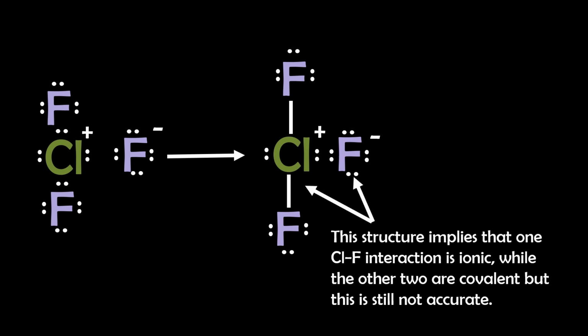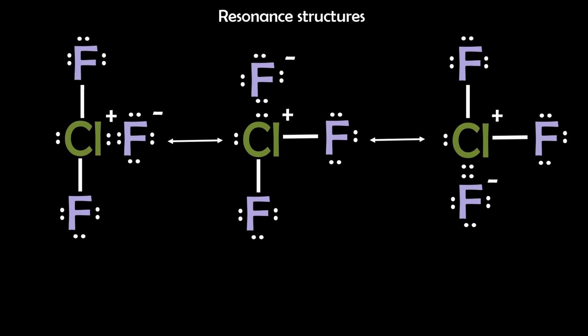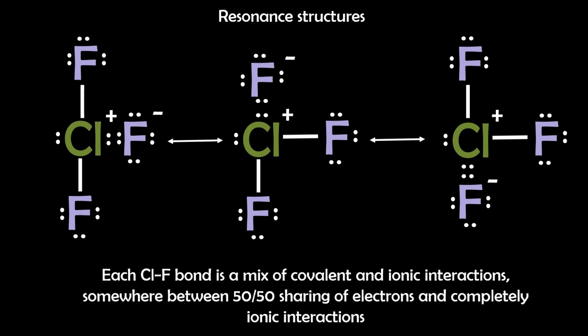However, this structure implies that one chlorine and fluorine interaction is ionic while the other 2 are covalent. This problem is overcome by drawing a set of 3 resonance structures where each chlorine-fluorine bond is a mix of covalent and ionic interactions, somewhere between a 50-50 sharing of electrons and completely ionic interactions.